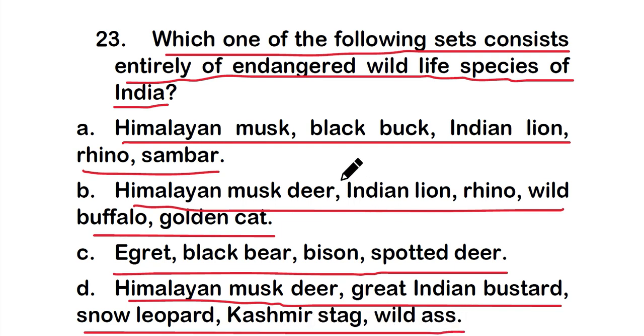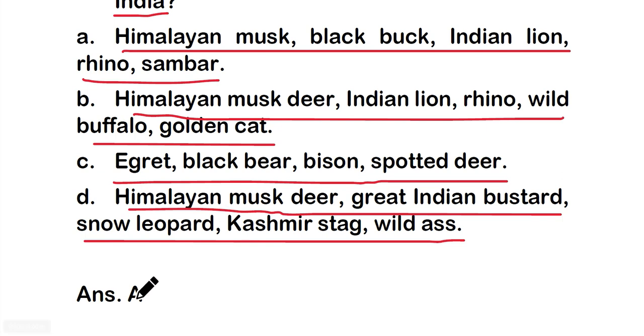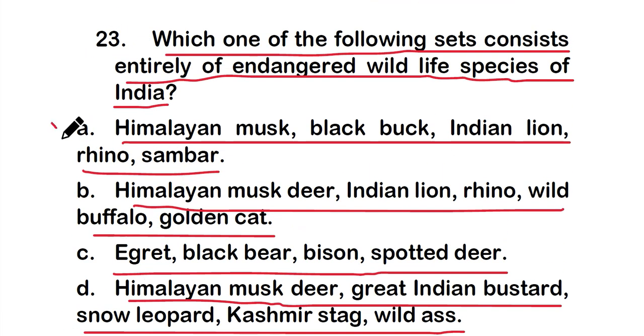So which one is the correct one about the endangered wildlife species of India? And the right one is option A, that is Himalayan musk deer, black buck, Indian lion, rhino and sambar.